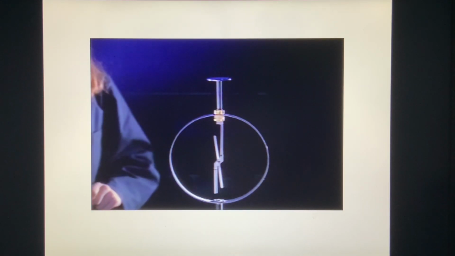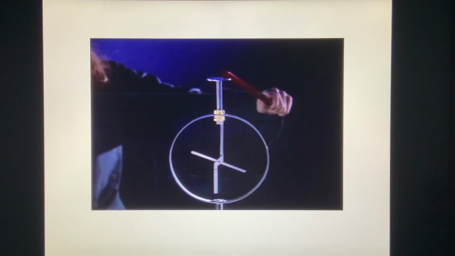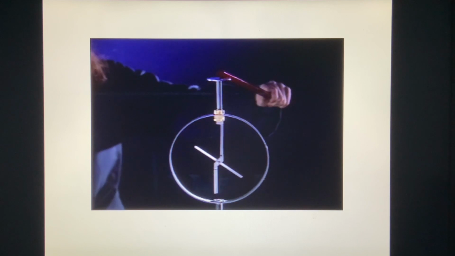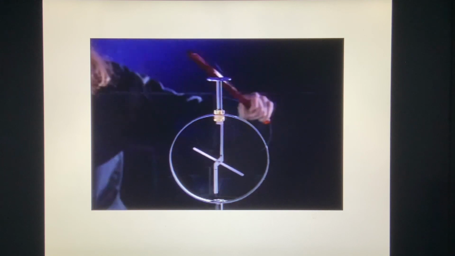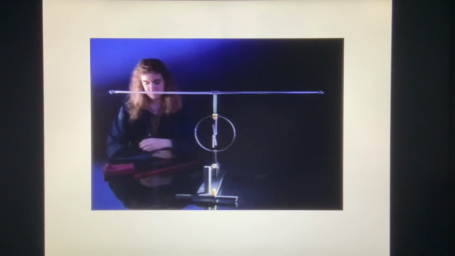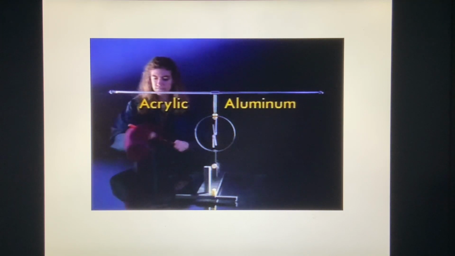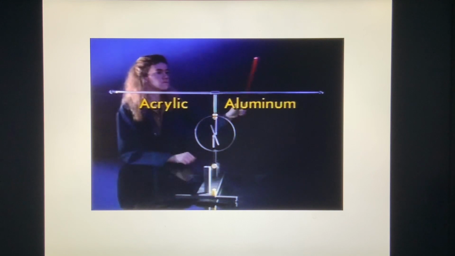This electroscope can detect the presence of electric charge. When a charged rod touches the top of the electroscope, the pointer deflects. We'll use the electroscope to compare the way charges move in different materials. A rod with two arms is plugged into the top of the electroscope. The right arm is an aluminum rod, while the left arm is acrylic.